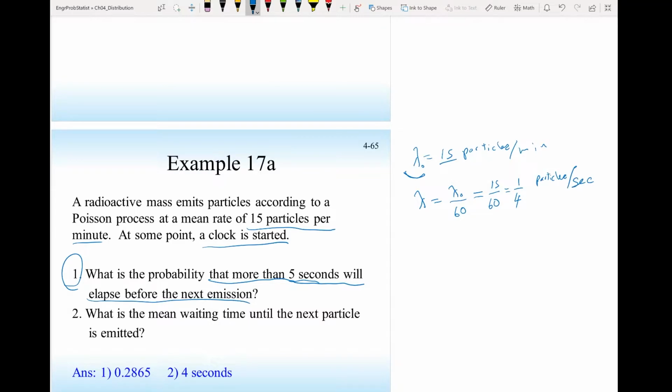Now to find the probability, let's call the random variable t, the waiting time until the next emission. The probability that t is larger than 5 is the same as 1 minus the probability that t is less than 5.